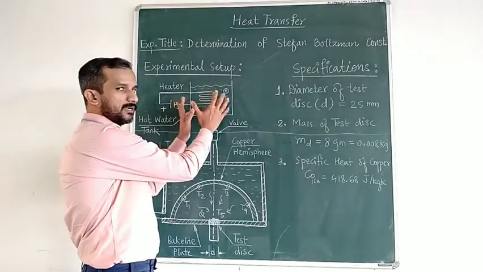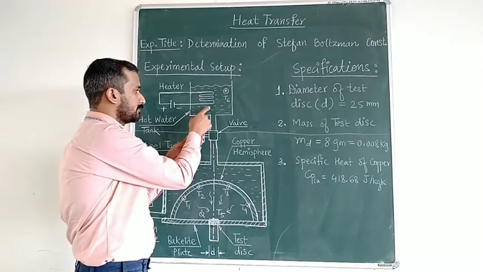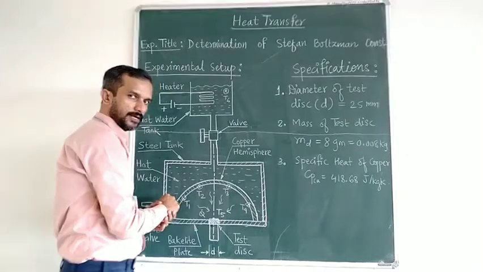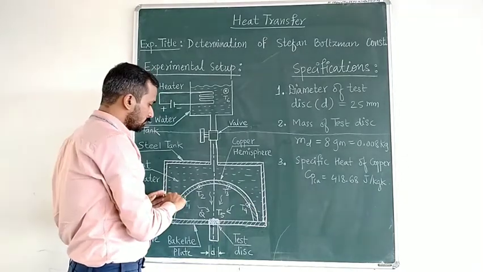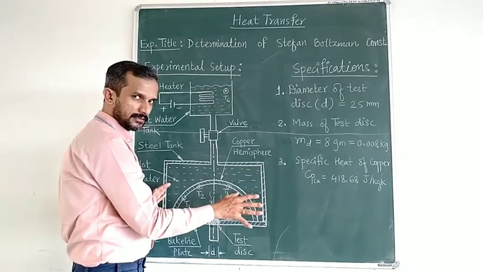Once the temperature becomes above 90, we will open this valve. This water will come into this outer casing, this part of the steel tank. So this complete hemisphere will be filled with water, which is around 90 degrees Celsius.